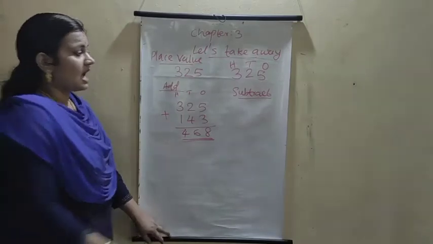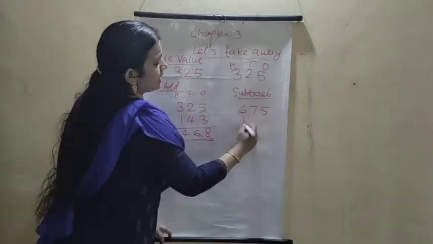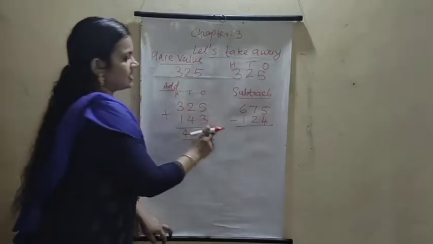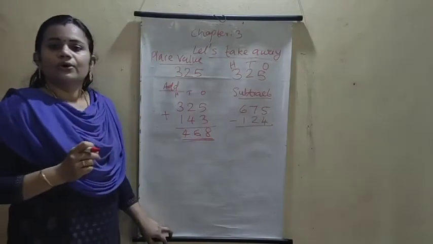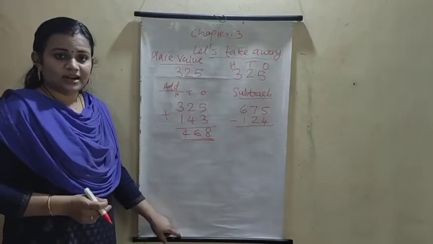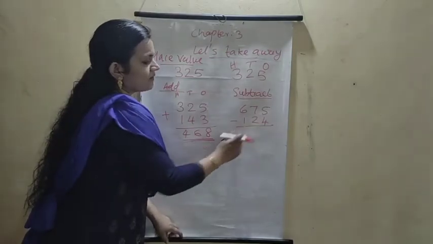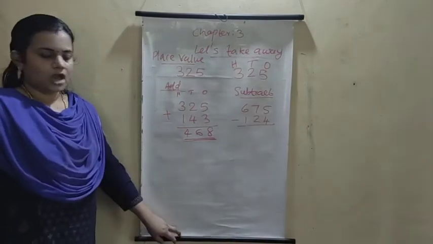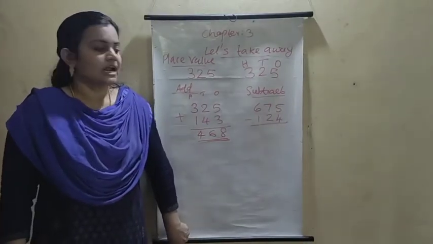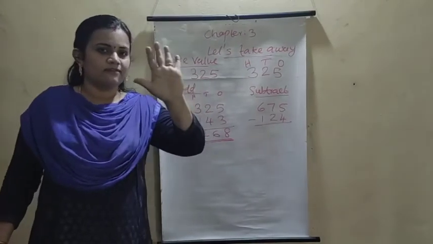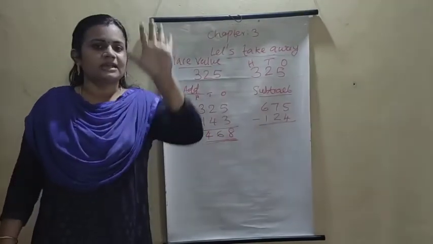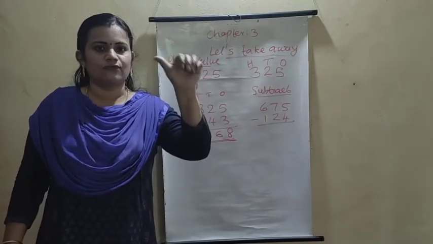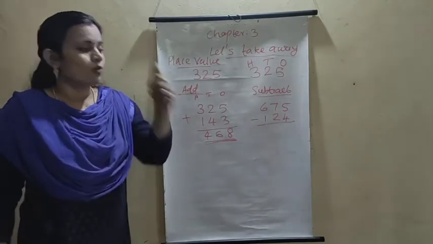Subtract the 3-digit number. This is one example here. 675 minus 124. Do you know the subtraction? How to subtract this number? Starting from the ones place, 5 minus 4. How to do the subtraction? Take your fingers, 5. Then minus 4. Then take 5 fingers, then close the 4 fingers. 1, 2, 3, 4. The balance is 1 right here.